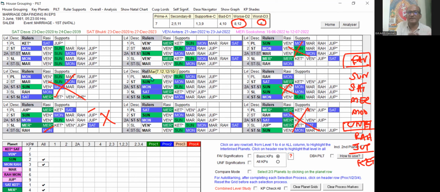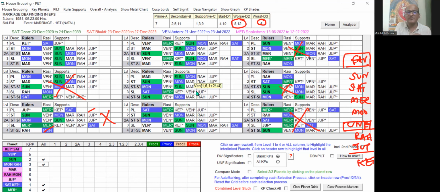And the first level planet is Mars, which is having 7, 12, 12, and 10. So Mars planet is not a key planet. It is having some weakness in the source. Because of that, this planet Mars is a little weaker than Saturn. So Saturn Buddhi, Mars Antra, that event has happened.